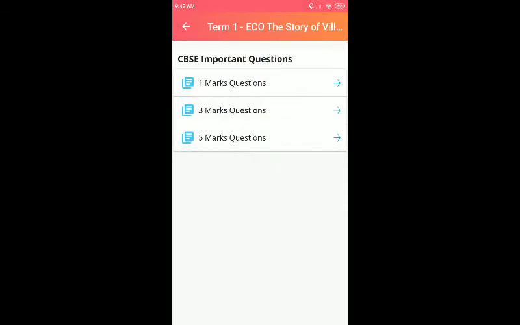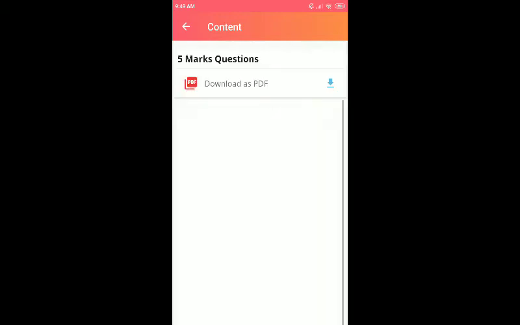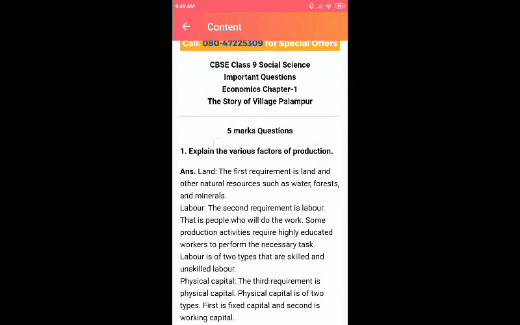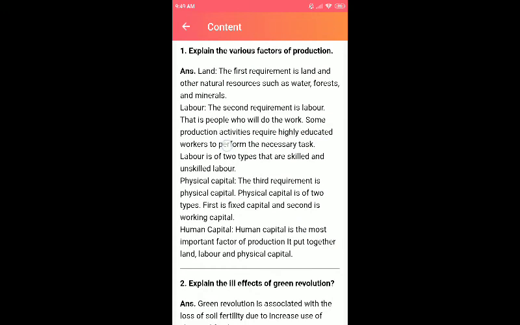Okay, so we'll go to the 5 mark questions. In 5 mark questions, you all know the major thing is regarding farming. That's what is given here also. First, explain the various factors of production. We all know that I have told you the various types, right?